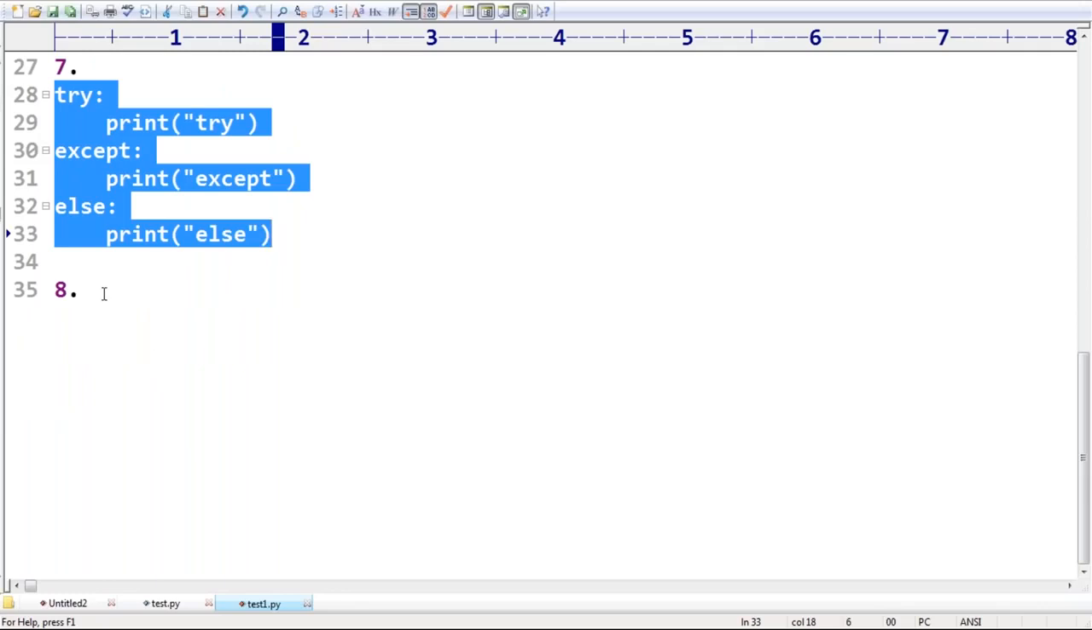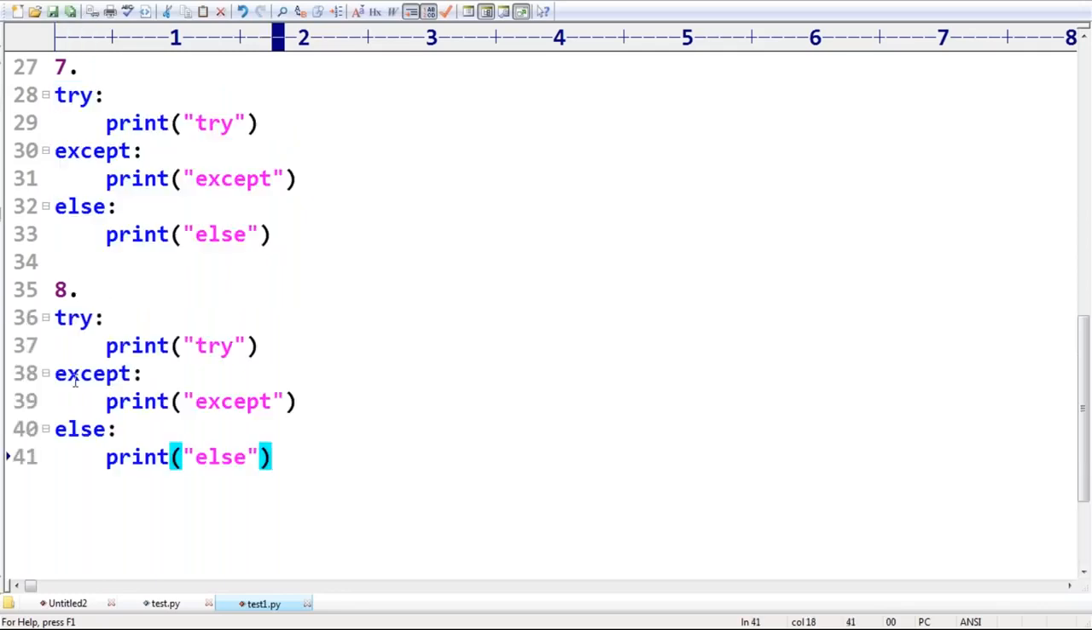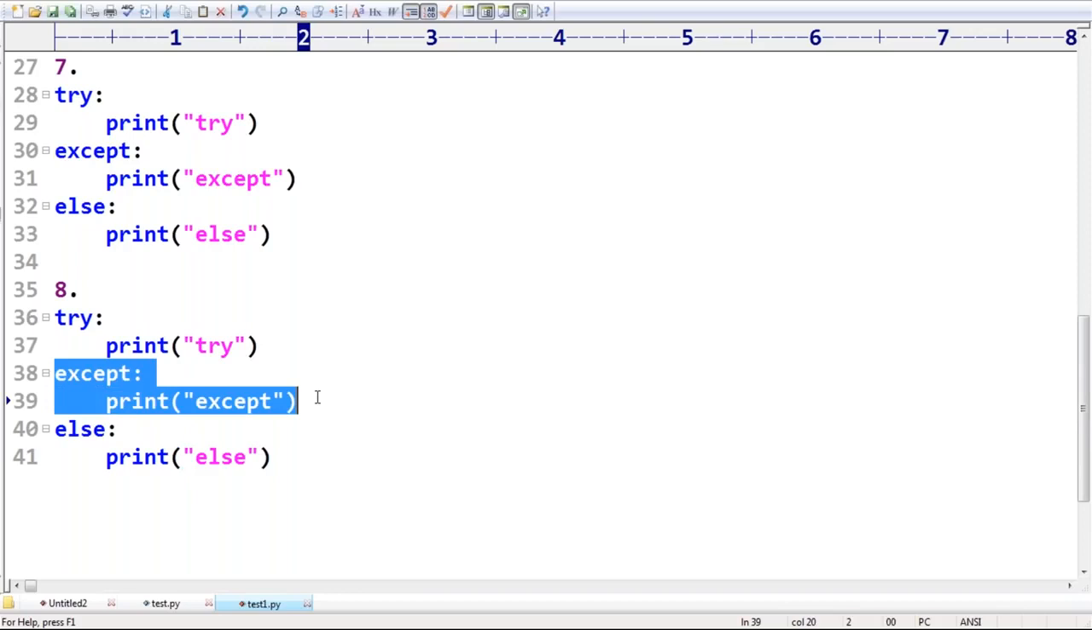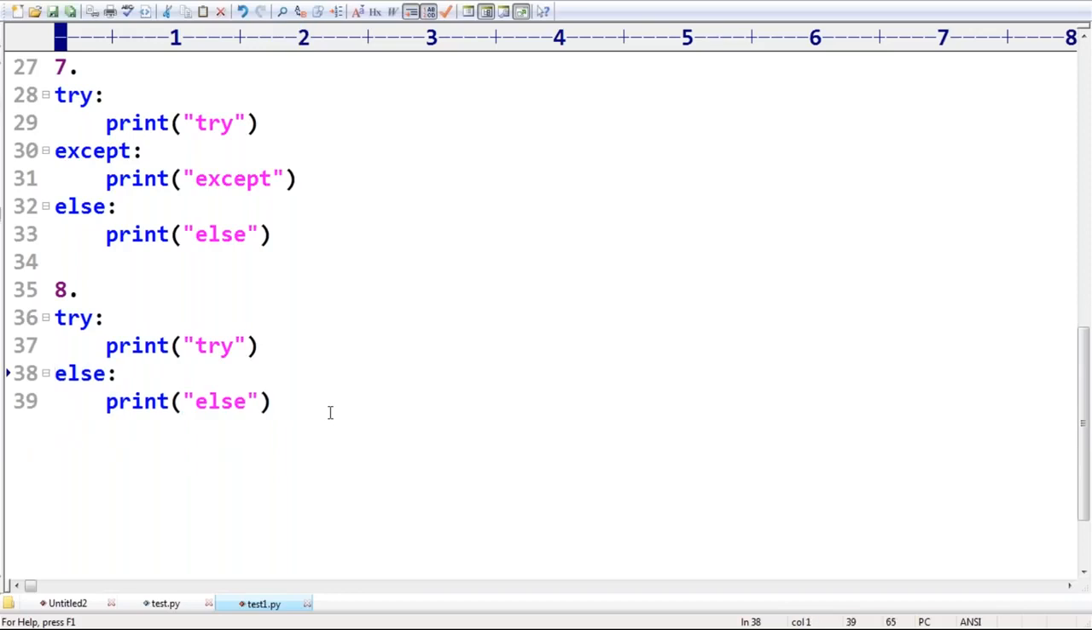Sir, now the next possibility, a very special case. What is my next option, sir? Try followed by except I'm taking, and try followed by else I'm taking. Can you please tell, is it valid or invalid? Try followed by else. Can you please confirm, is it valid or invalid? Yes, make sure, 100% pakka.